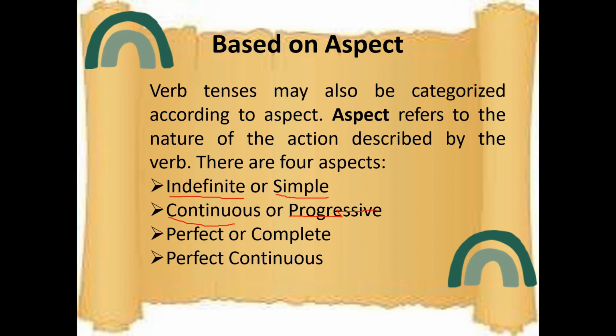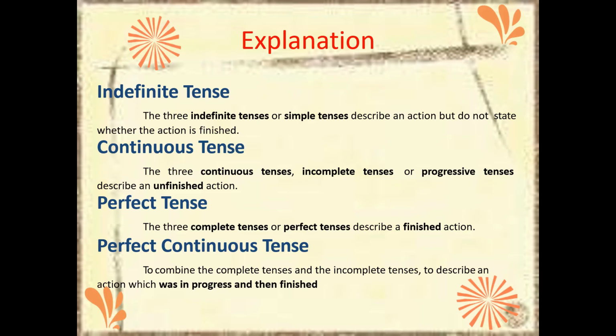Perfect or complete. Then perfect continuous, these two together make this one. Okay. Now you may be in confusion. Just learn. Already you know some, you learnt in the third class.